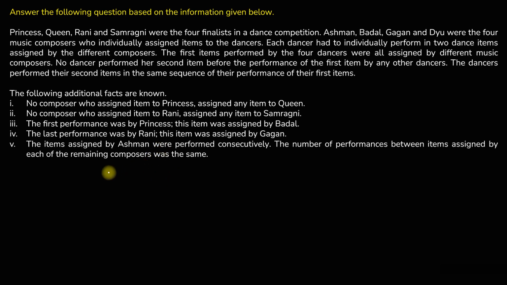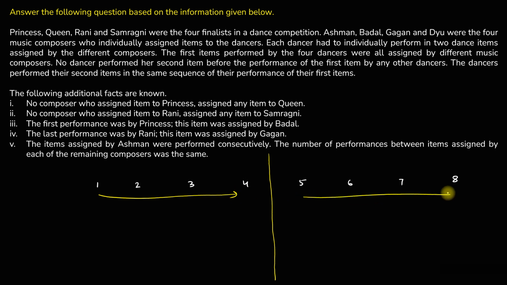We have a total of 8 performances, right? 1, 2, 3, 4, 5, 6, 7, 8. Out of these 8 performances, the first 4 would be the first performance of each dancer, and the next 4 performances would be the second dance for each dancer. Now the dancers perform the second items in the same sequence as the performance of the first items. Whatever the sequence was for the first 4 dancers, the same sequence will be there for the next 4 dancers as well. Okay. Fine.